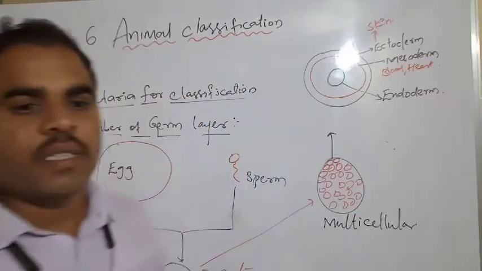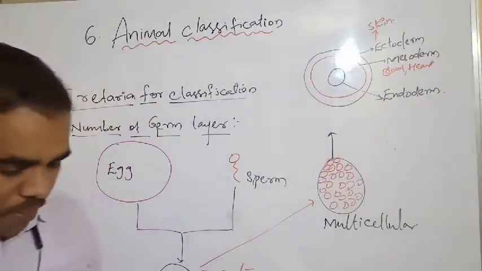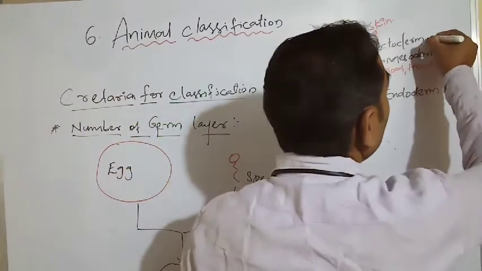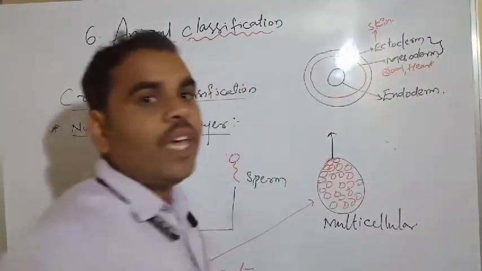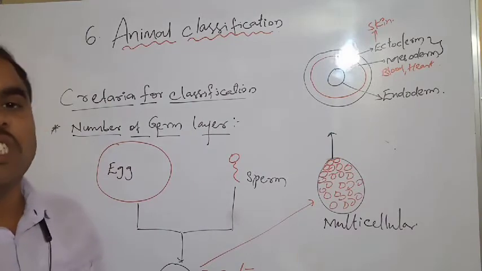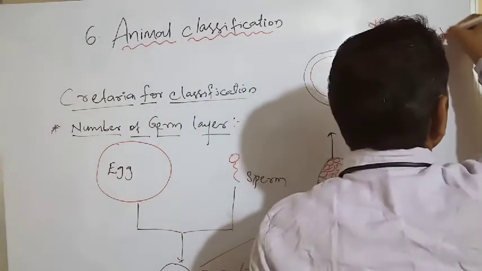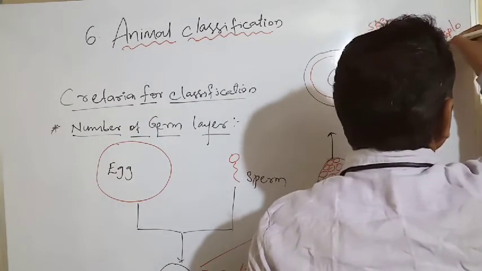For example, when 2 derms are present in our body, we call it diploblastic. What do we call it? Diploblastic.